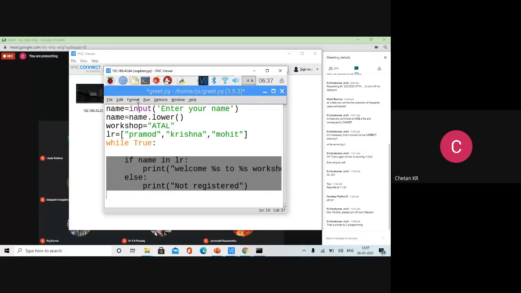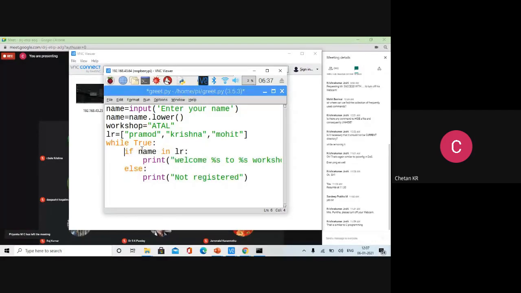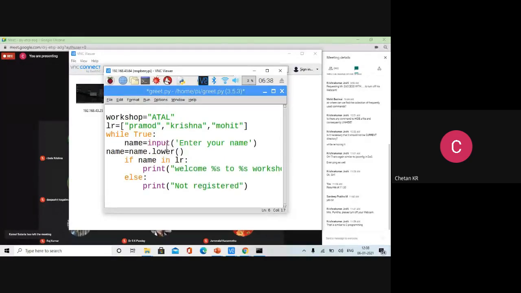Indentation is a compulsory job. You can see there are two levels of indentation now. First is while, inside that there is if, inside the if there is print. One level and two levels. Now this program is an infinite program, but you should keep on asking the end user always. So cut this and put it here. Of course, push this.